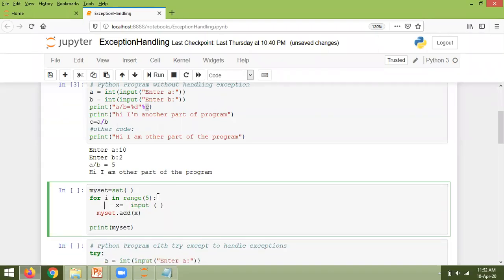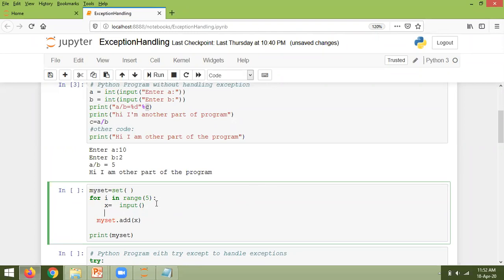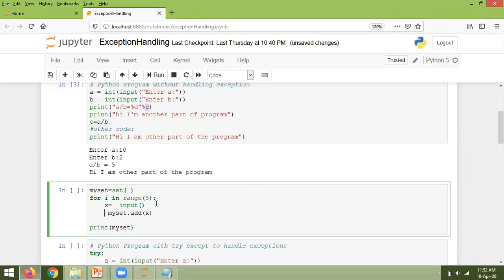By default, it is taking the indentation. I am following the same indentation here. Okay. I'm executing this.